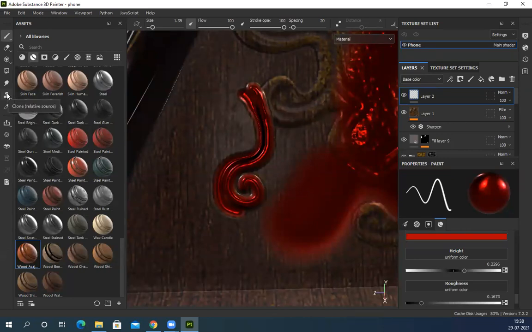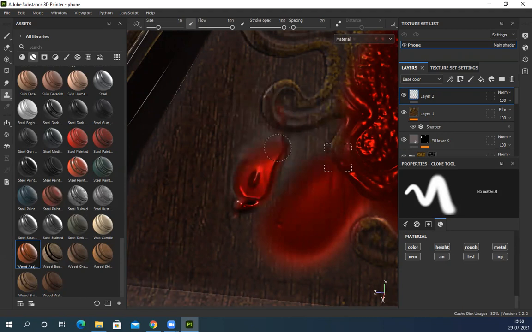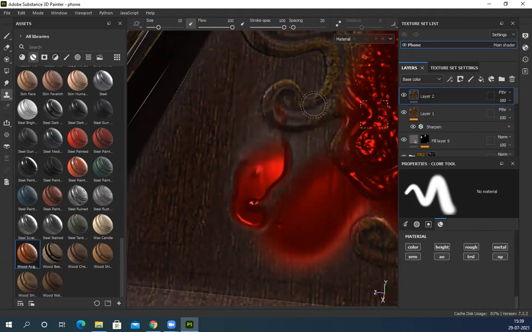Here you can see clone stamp option, clone. So for clone, I have to define area, I guess. V, yeah, V is the option. Press V. This is your source and clone it. Paint it. Right now it's in normal mode. I have to make it pass through. V. So it will read all the layers.